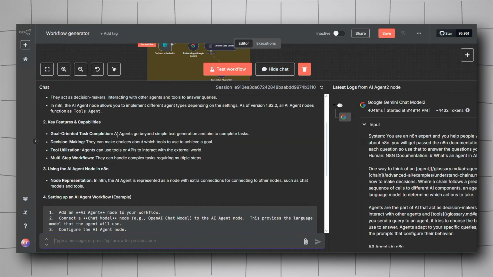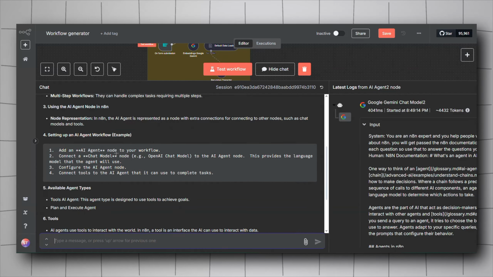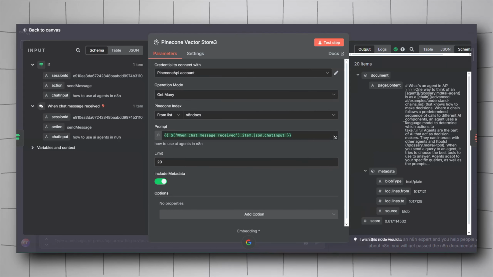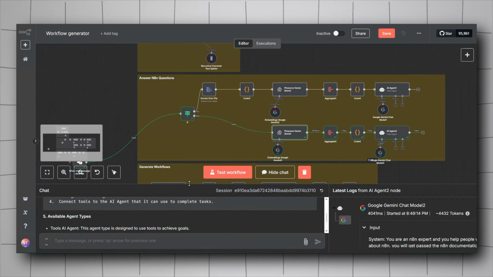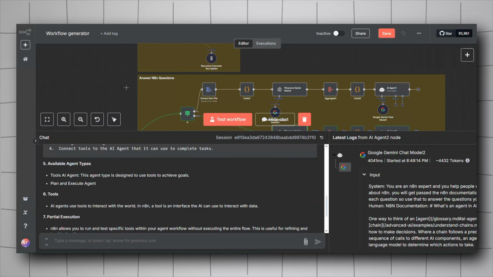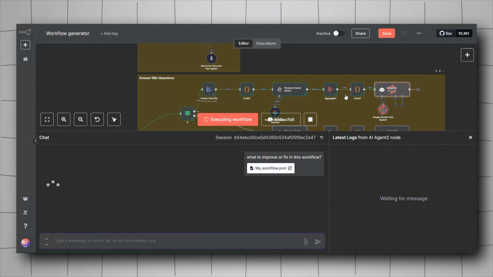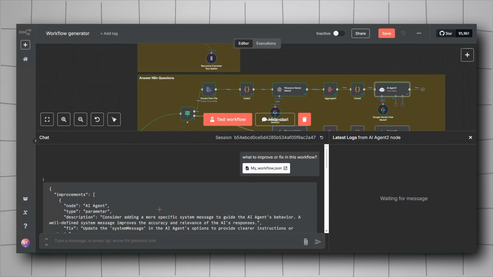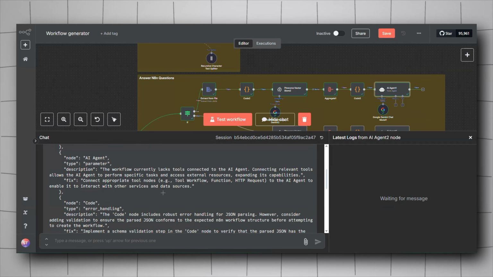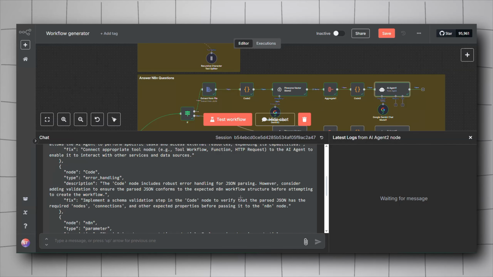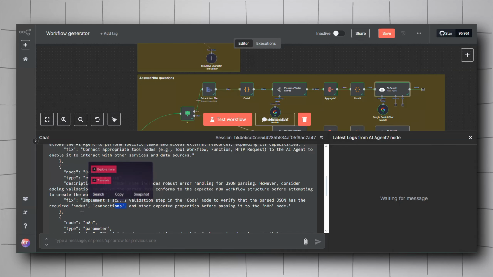So we got all of the answer about the AI agent. All right, if we go here now, we see that it extracted a lot of information about the AI agent from the documentation and then it generated the answer. Let's now try to give it a workflow. Alright, so it gave me actually what to improve for this workflow. So you can go through it and try to fix it. Not connected, nothing is connected, and the connections are required.